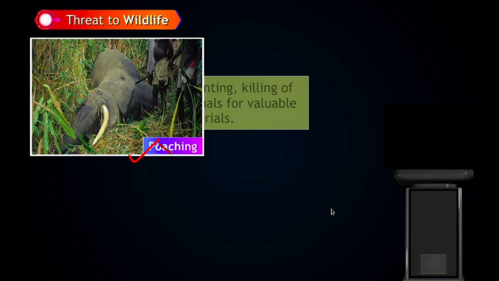What is poaching? Poaching means illegal hunting, killing of wild animals for valuable raw materials. So for this example, the one horned rhino, we killed them, yes students, for other purposes because these are valuable. So illegal hunting or killing of animals for valuable raw materials is known as poaching.